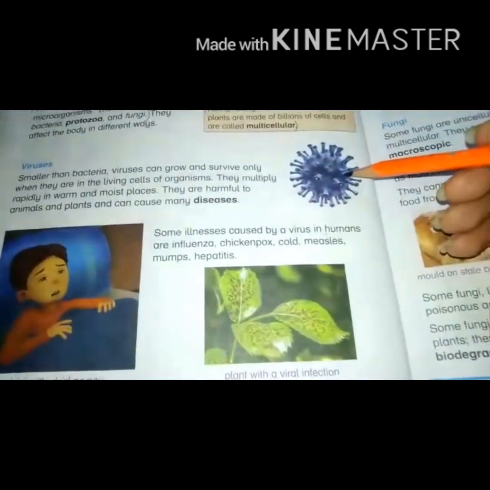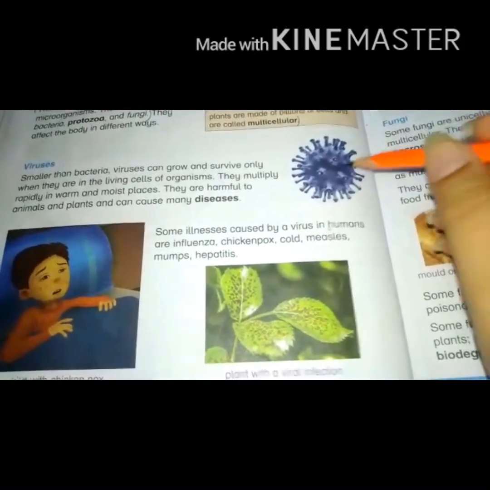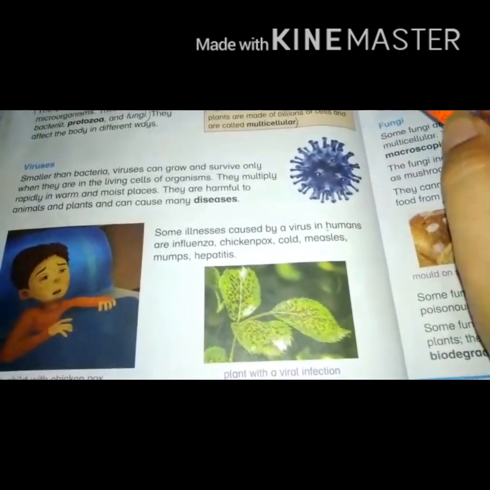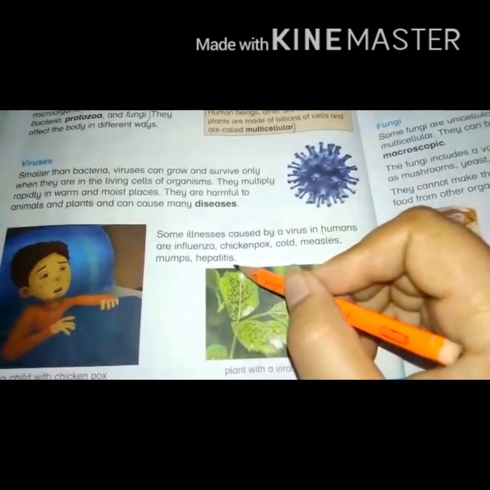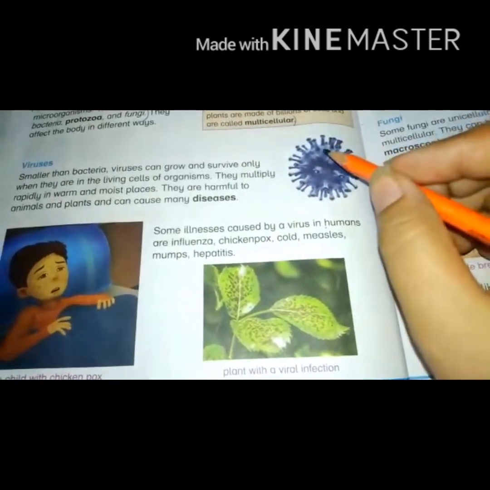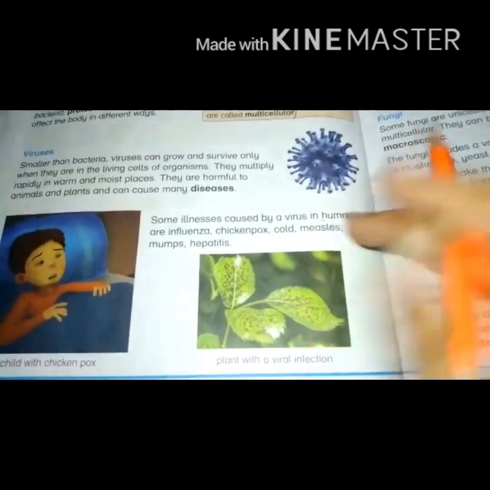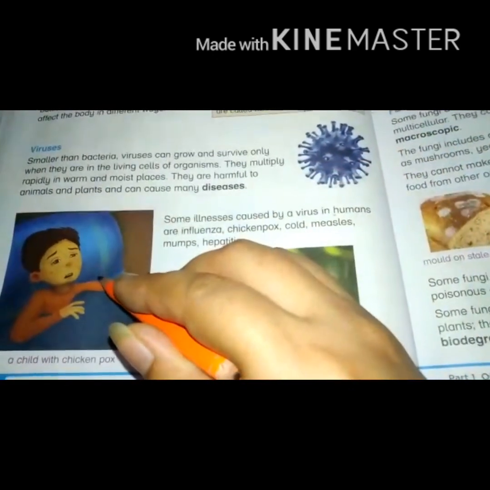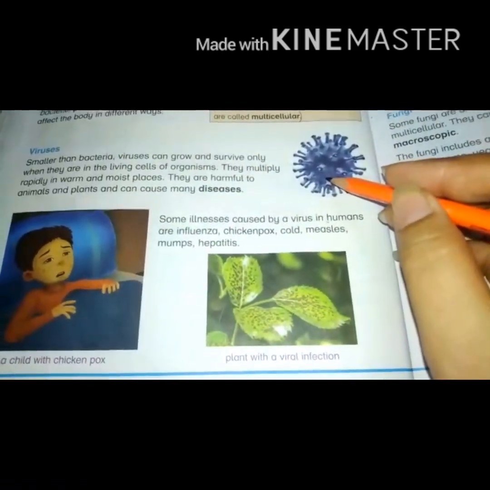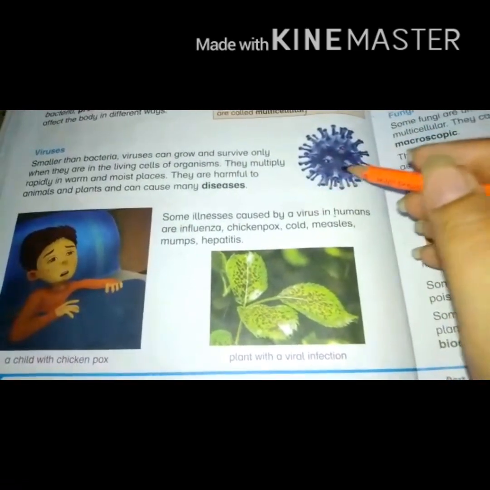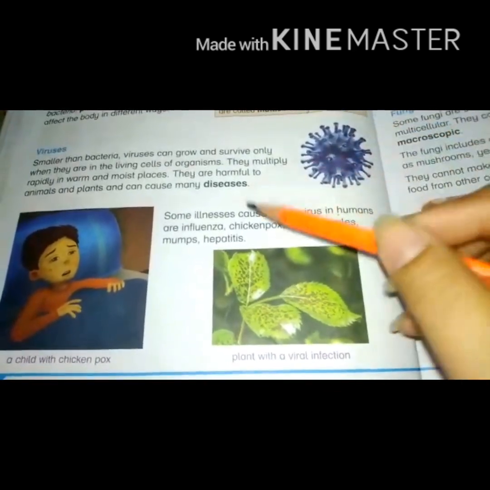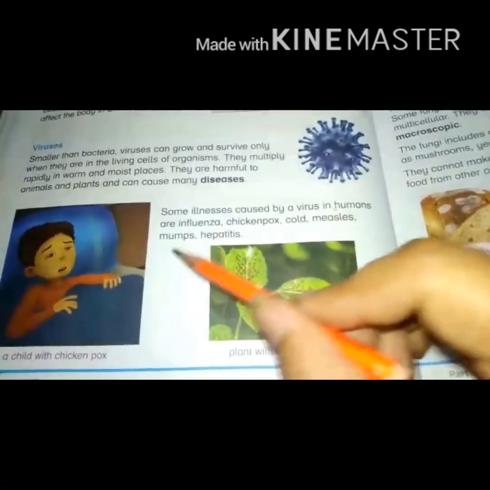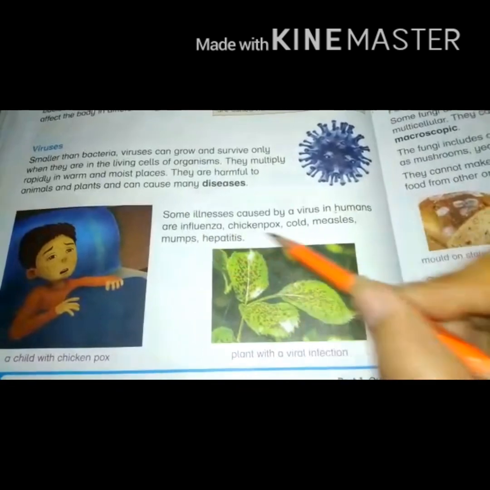Viruses are smaller than bacteria and they can grow and survive at any temperature. It means they can survive at the highest temperature or at the lowest temperature. They multiply rapidly in moist and warm places. They are harmful. Why? Because they cause different types of diseases in both plants and animals. And viral infections are more adverse and lethal than bacterial infections. For example, viruses cause influenza, chickenpox, cold, measles, mumps, and hepatitis. These are the viral infections.